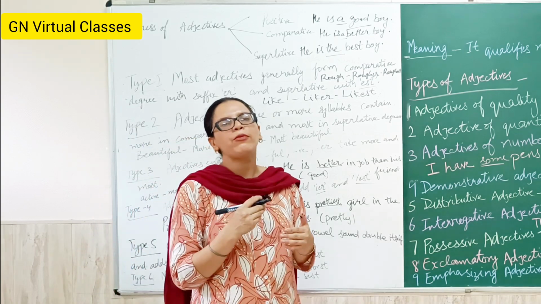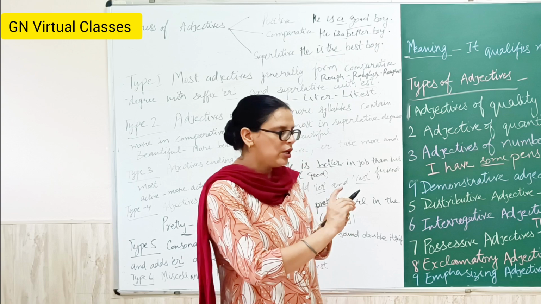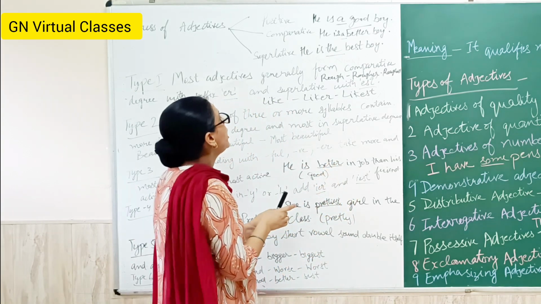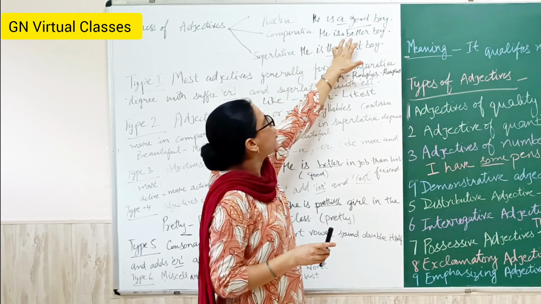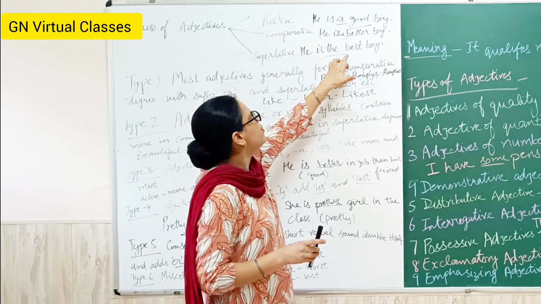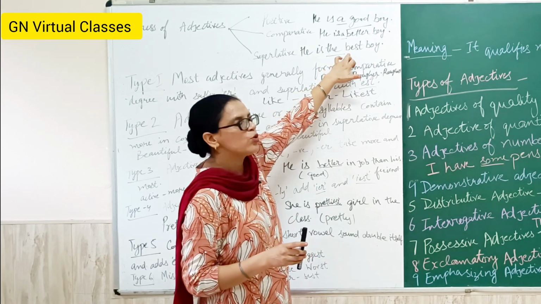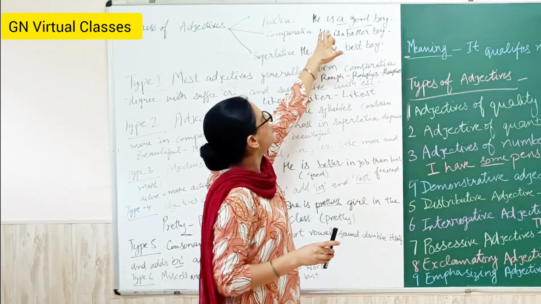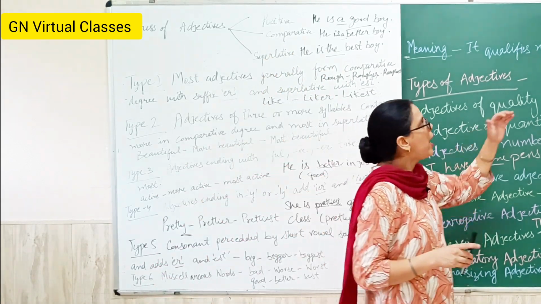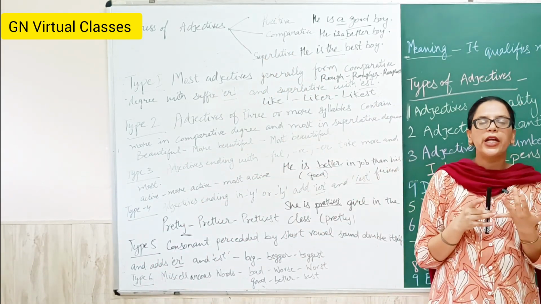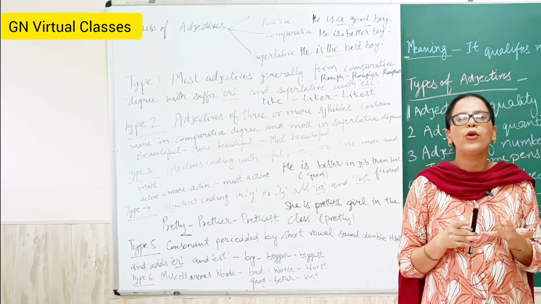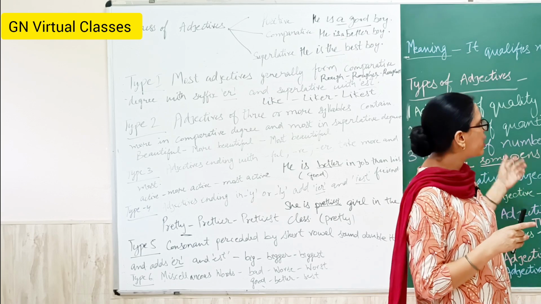And sometimes you have to answer questions like which type of degree is this? Like I write here, he is a better boy. Here better is which type of degree? Comparative degree. He is the best boy, and best is the superlative degree, and he is a good boy, that is the positive degree. So I explained the adjective. Adjective is a word which describes the quality of a noun or a pronoun, and then the types of adjectives, and the degrees of adjective.